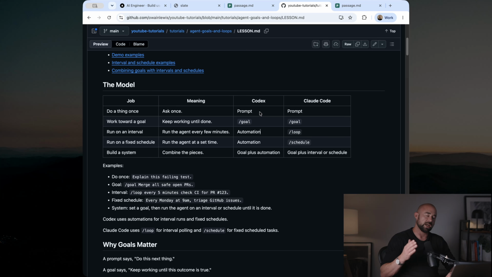There are also two time-based features to think about. The first one in Claude Code is /loop. This is running something on an interval. So every 5 minutes, do something. You can use this to maybe monitor something in the outside world. So like every 5 minutes, go and check this pull request to see if there's any feedback. If there is, go and fix it. The other thing you can do is run a schedule. This is basically like a cron job that's been around since forever.